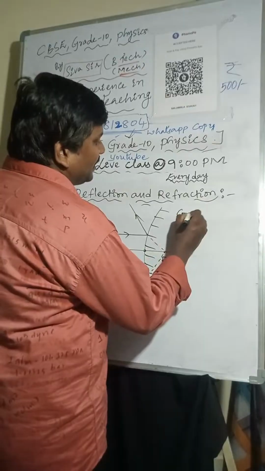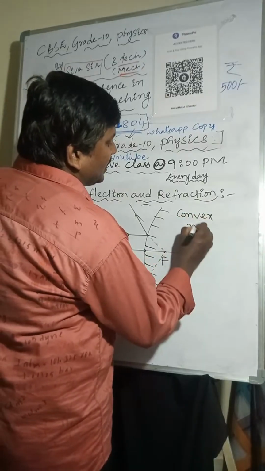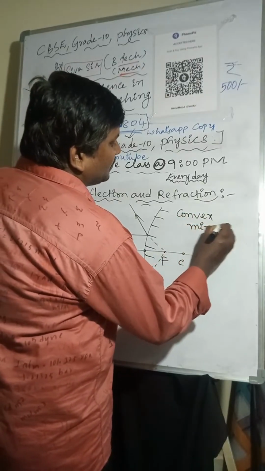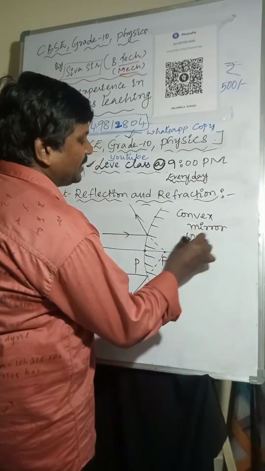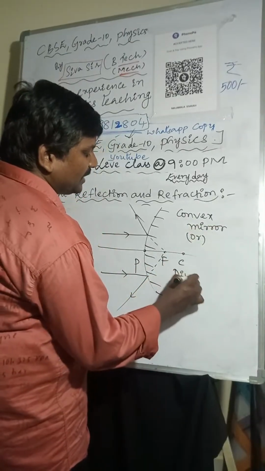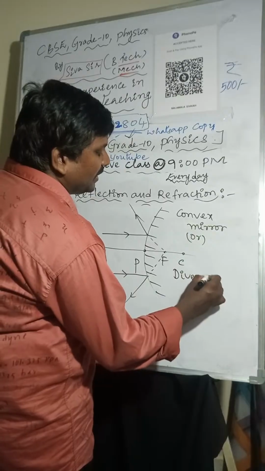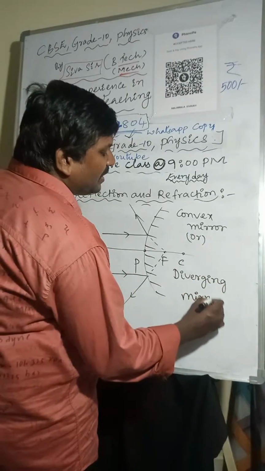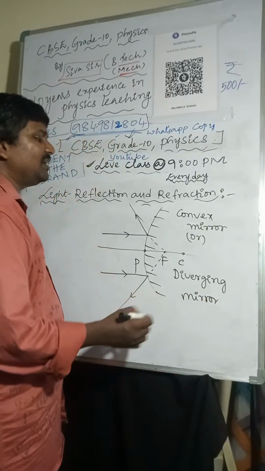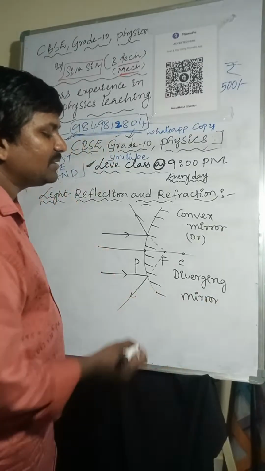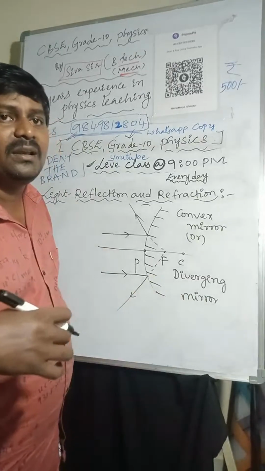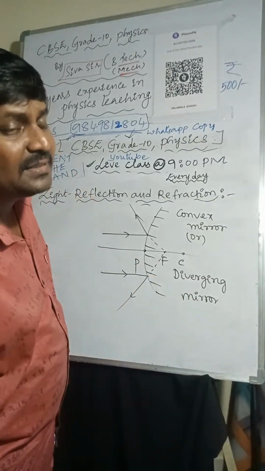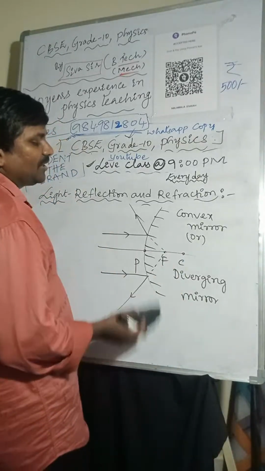Convex mirror is also known as diverging mirror. Yes, convex mirror is diverging.